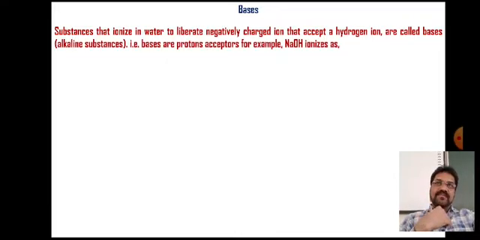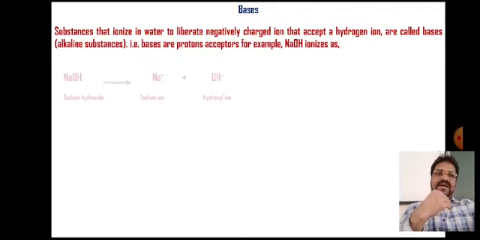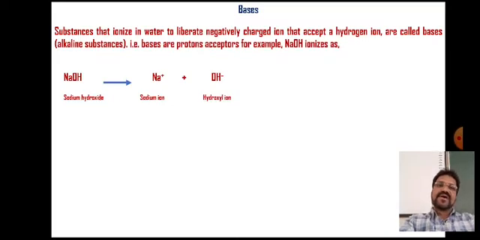For example, sodium hydroxide, that is NaOH. NaOH ionizes as Na plus and OH minus ions. The OH minus ion is called the hydroxyl ion. So this is how NaOH ionizes or dissociates. It leads to the formation of two ions.